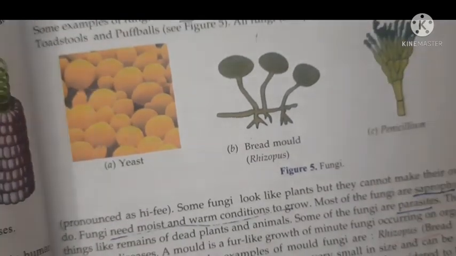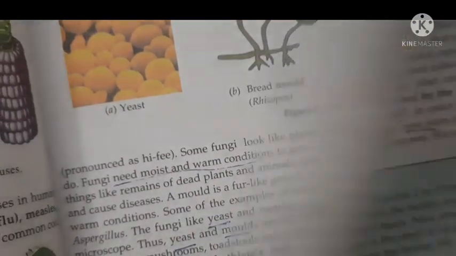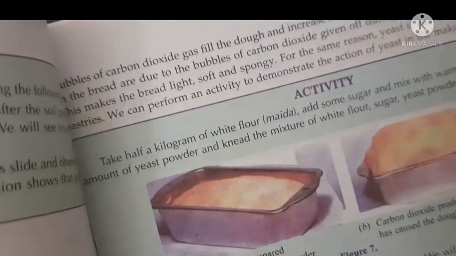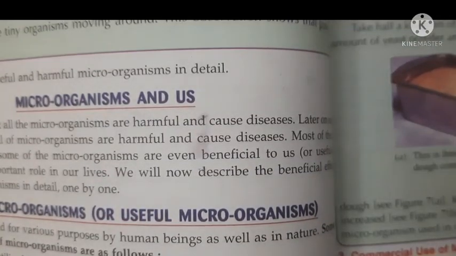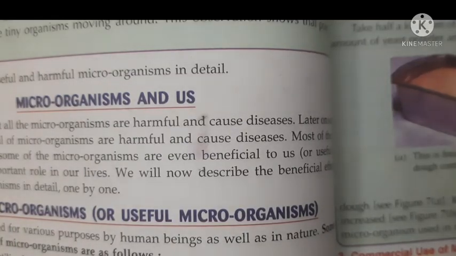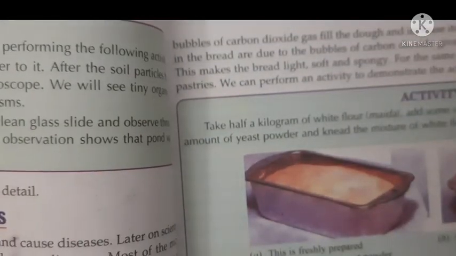So where do microorganisms live? Microorganisms live everywhere. Now, microorganisms and us. Students, microorganisms have some useful uses and also some harmful effects. Friendly microorganisms are the useful microorganisms. Their uses include the making of curd, that is one of the uses, and making of bread. So this is the use of microorganisms.